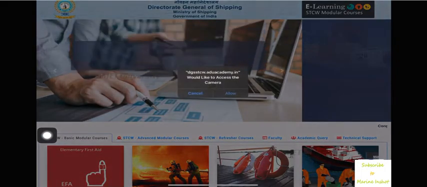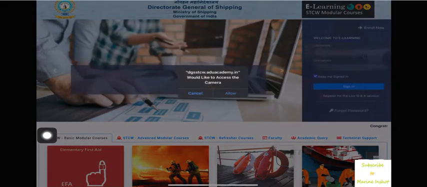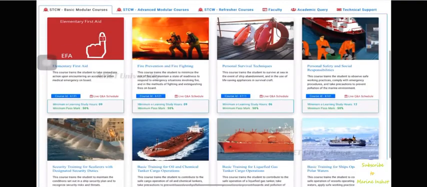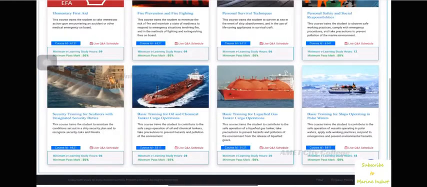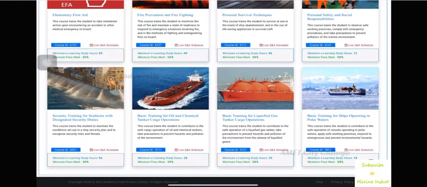Now we are on the main page of the e-learning website. Here you will see a pop-up window in which you have to allow the browser to access your camera. At the bottom, all information regarding the courses, e-learning study hours and minimum pass marks required will be mentioned. Here they provide you with a total of 23 courses, which includes all basic, advanced, oil tanker and chemical tanker related courses and many more.